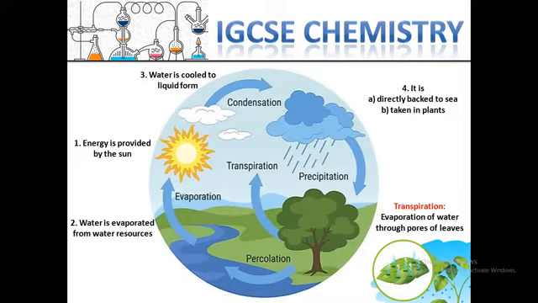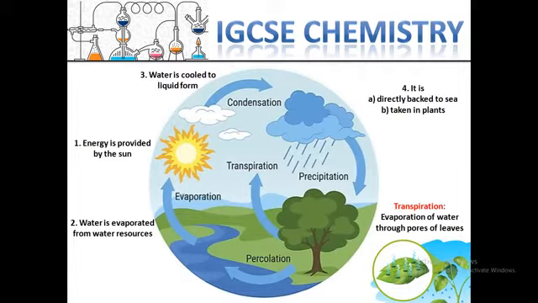So precipitation from the clouds can go directly to sea or river, or can be taken by plants, trees, leaves.